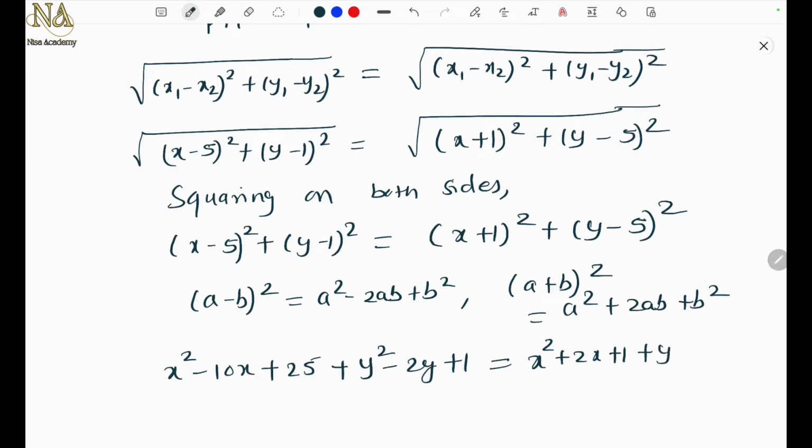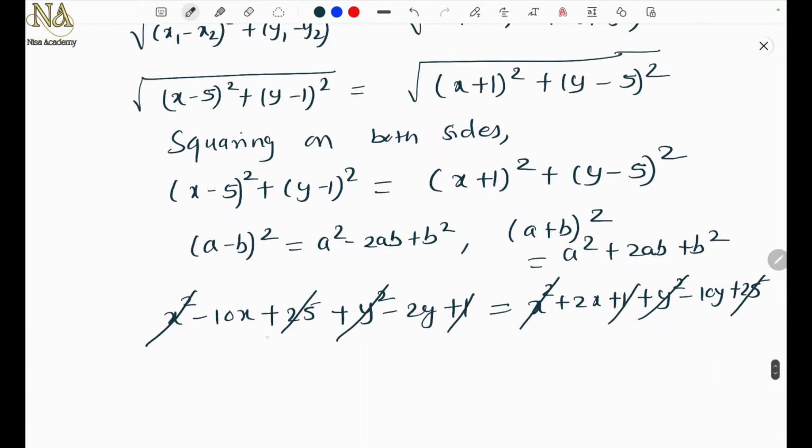And this will be y square minus 10y plus 25. Let's see what gets cancelled. x square, y square, 25 and 25, 1 and 1. So what remains? Minus 10x minus 2y equals 2x minus 10y.